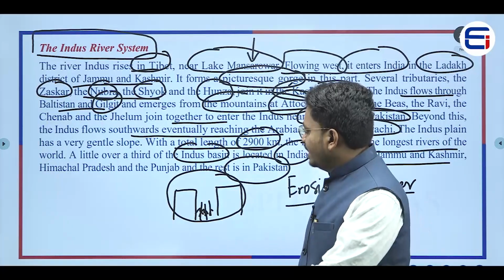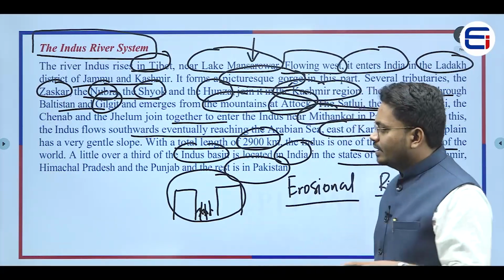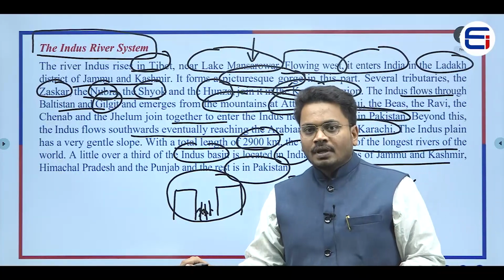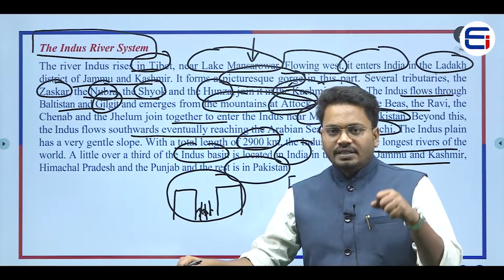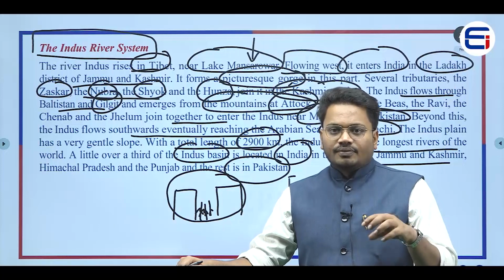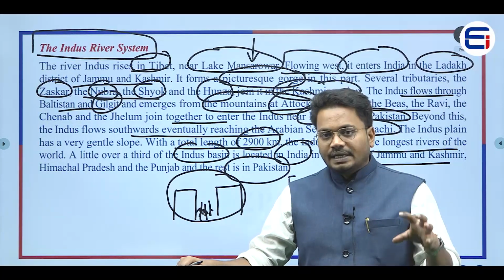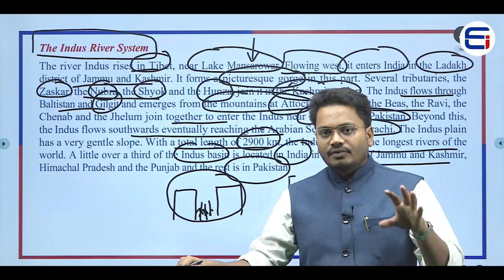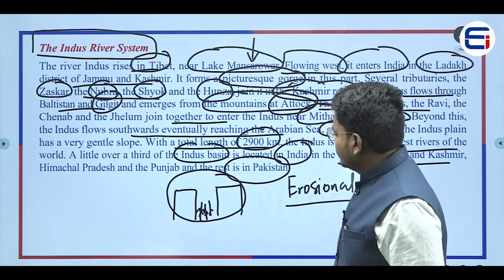So that too in which states? Obviously in Jammu and Kashmir, Himachal Pradesh, and the Punjab state. So only in these three states we can see the Indus basin. The rest of the Indus basin is situated in Pakistan.